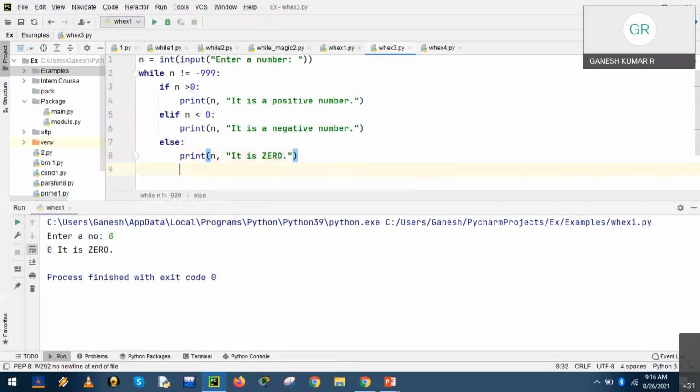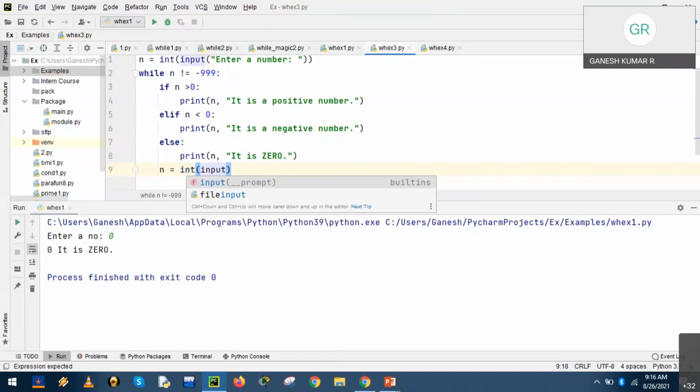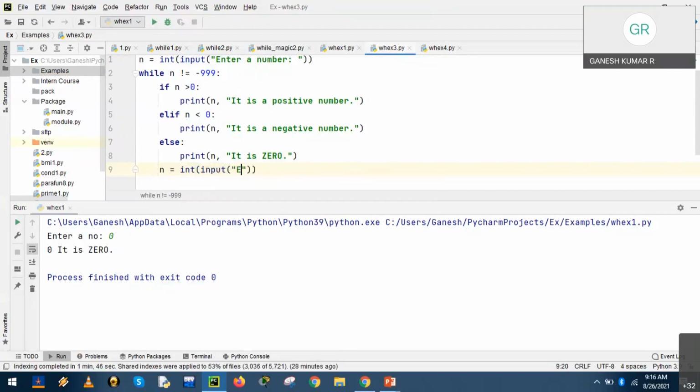Fine. So as we need to continue or not, right? I said the while statement repeats the execution as long as the condition evaluates to be true. So we have the option to check whether true. So input, enter a next value, as we had the expression to be met.